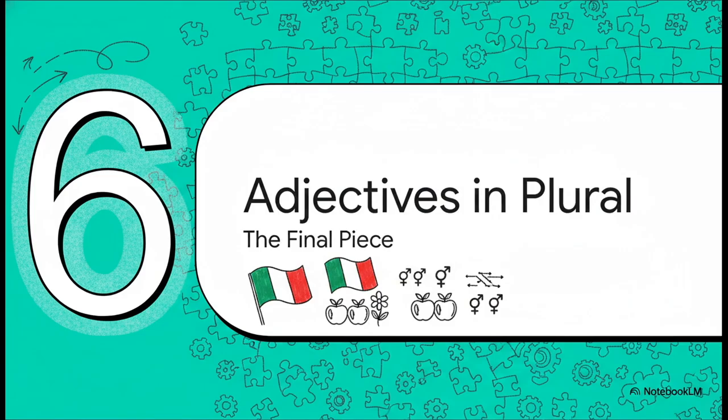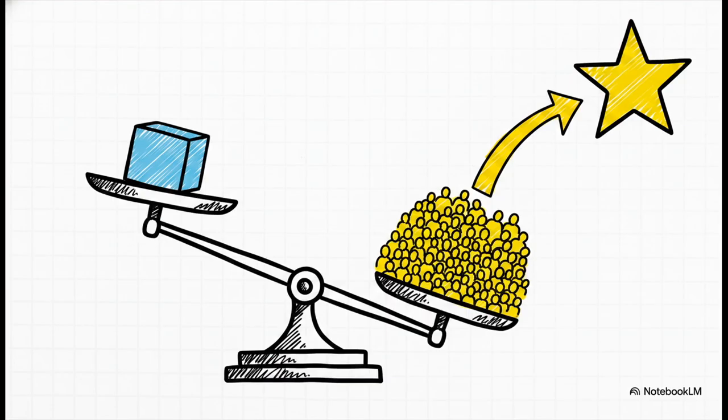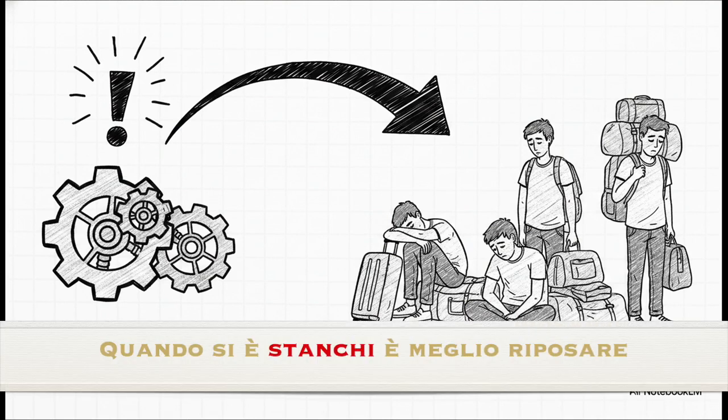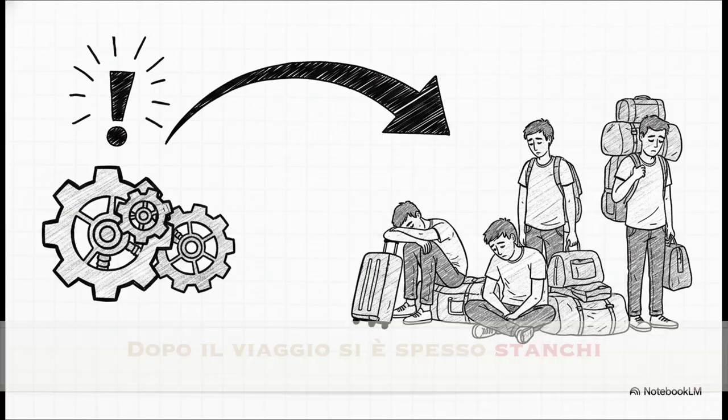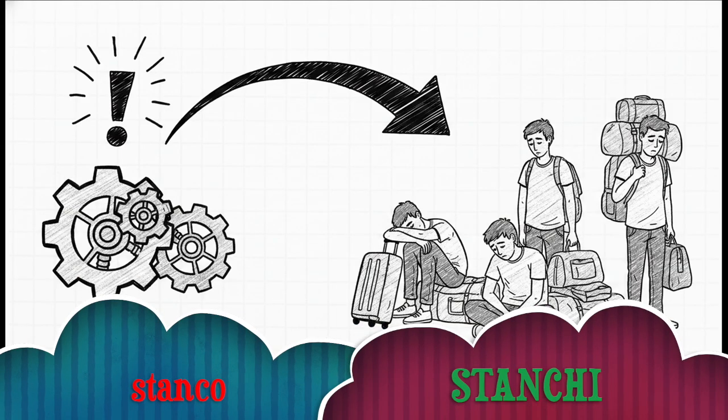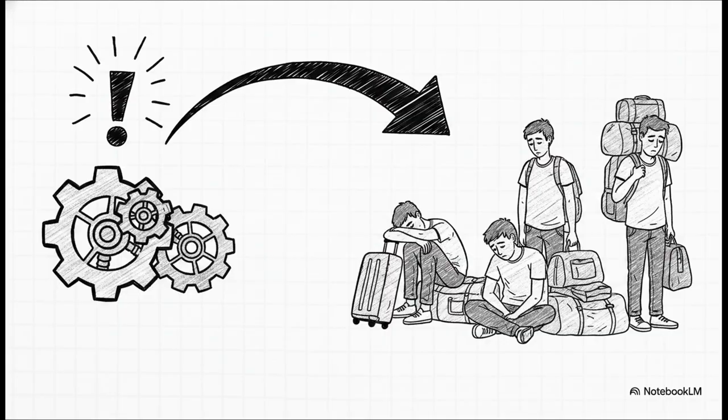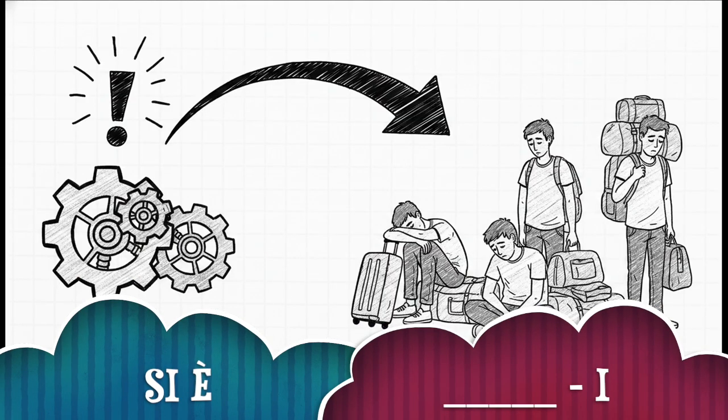Finally, let's wrap things up with Section 6, adjectives in the plural, the final piece of the puzzle. The rule here requires a bit of balancing between strict grammar and real-world context. When we use an adjective to describe our impersonal we, the grammatical verb si è remains technically singular. But because the underlying meaning obviously points to a collectively understood group of people, the adjective boldly takes the masculine plural form. For instance, look at quando si è stanchi è meglio riposare, or dopo il viaggio si è spesso stanchi. We don't use the singular stanco, we use the plural stanchi.